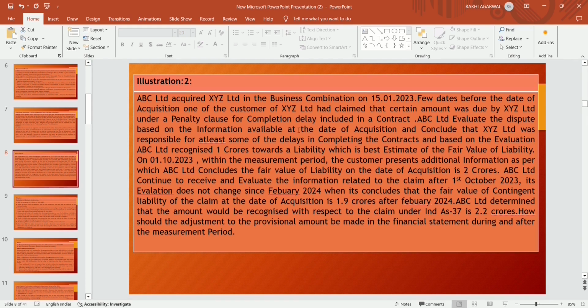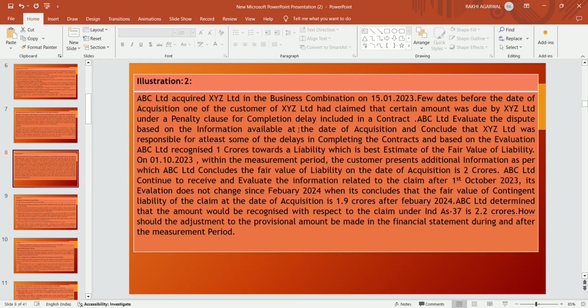ABC Limited evaluated the dispute based on the information available at the date of acquisition and concluded that XYZ Limited was responsible for at least some of the delays in completing the contract. Based on the evaluation, ABC Limited recognized 1 crore towards a liability, which is a best estimate of the fair value of the liability.